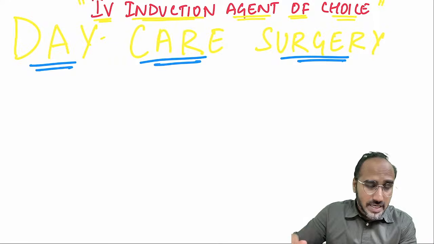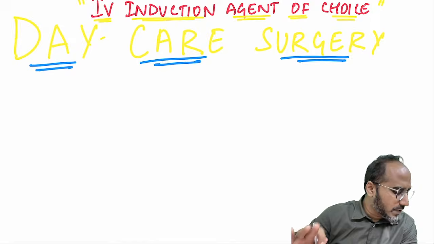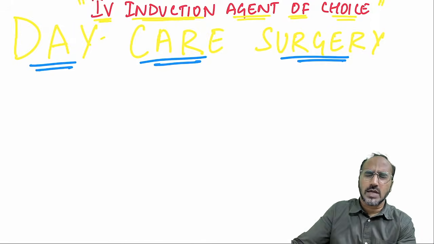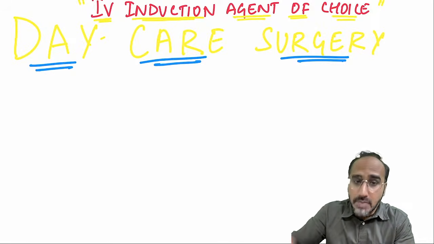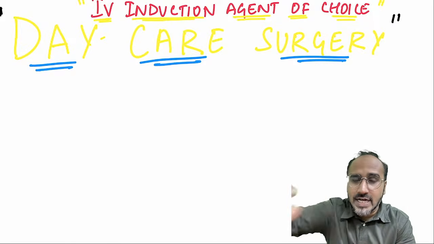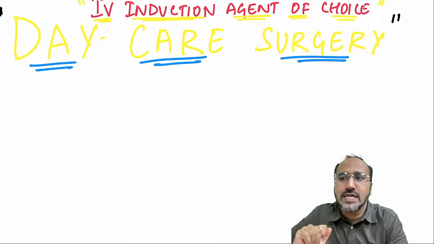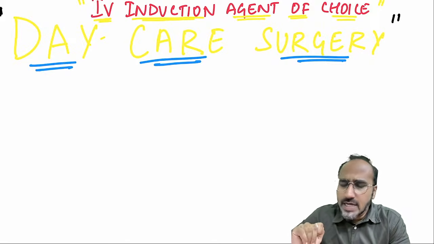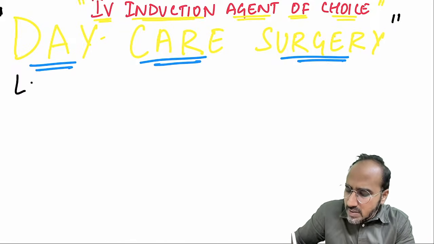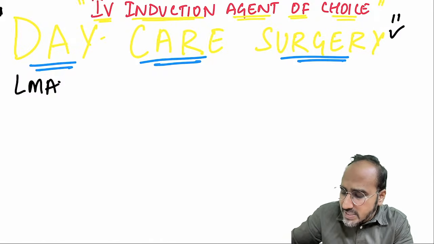Okay. Now, regarding propofol, you always need to remember, for what surgeries is propofol used as the IV induction agent of choice? It can be used as an IV induction agent of choice for almost all surgeries. But you need to remember it is the IV induction agent of choice for daycare surgery. Imagine guys, a patient comes to me for a PAC for daycare surgery. He is asking me, sir, as it is a daycare surgery, will you put an LMA or will you put an endotracheal tube? What will you do? You will tell, I will put an LMA. So basically, propofol is an IV induction agent of choice for daycare surgery as well as LMA insertion.